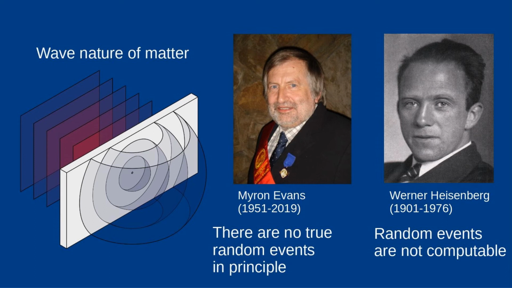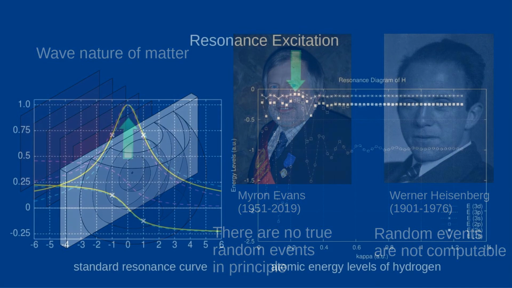Heisenberg's uncertainty principle states that certain combinations of physical quantities cannot be recorded with any degree of accuracy. However, the general validity of this principle was refuted by Myron Evans and Horst Eckhardt. In principle, quantum physics behaves like classical statistics. One cannot say that processes in nature are subject exclusively to chance.